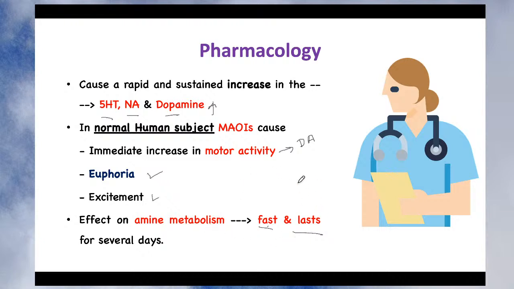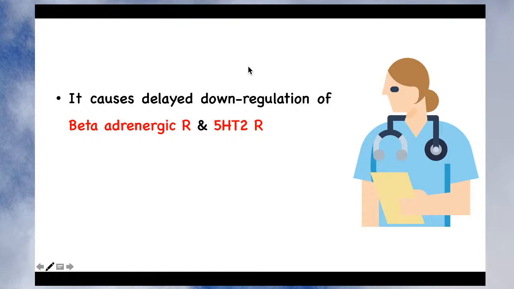The result is a sustained, fast, and long-lasting increase in the level of 5-hydroxytryptamine, noradrenaline, and dopamine. It is seen when you give monoamine oxidase inhibitors. Okay, so this is about the important pharmacological action of the monoamine oxidase inhibitor.